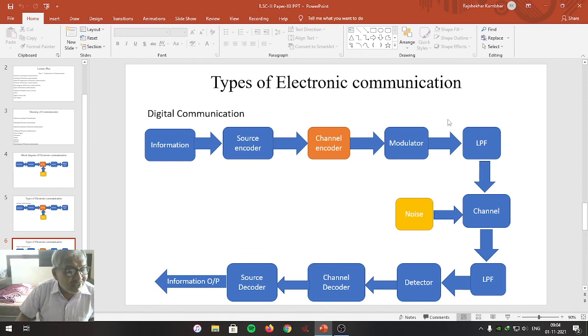Friends, the modulator modulates the continuous wave from the channel encoder. Here, a digital modulation process is adopted. It may be ASK, FSK, pulse amplitude modulation, pulse coded modulation, or pulse width modulation. Whichever method is suitable is used as the modulator.